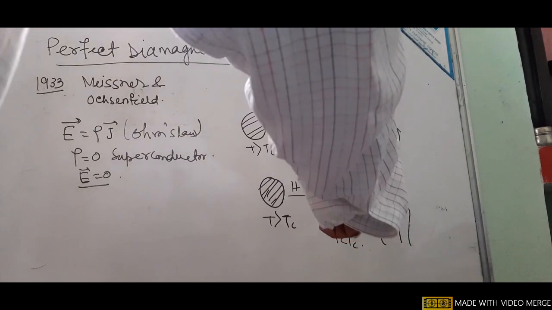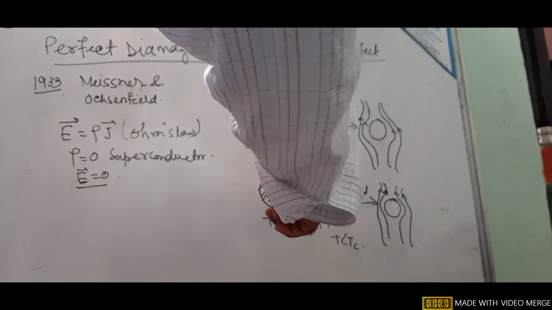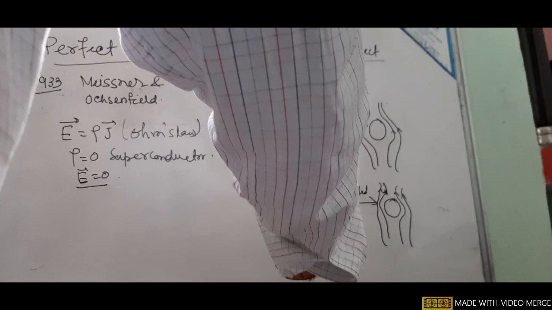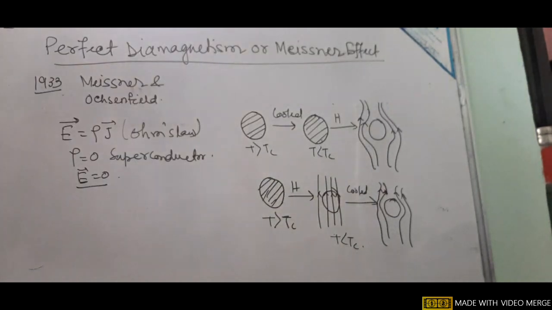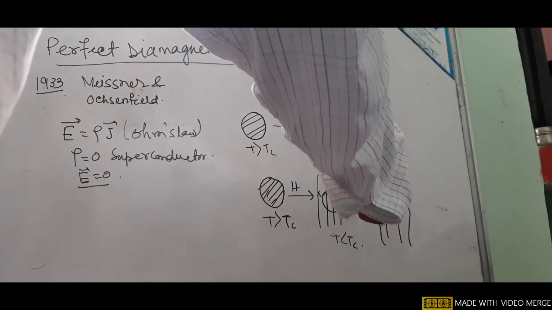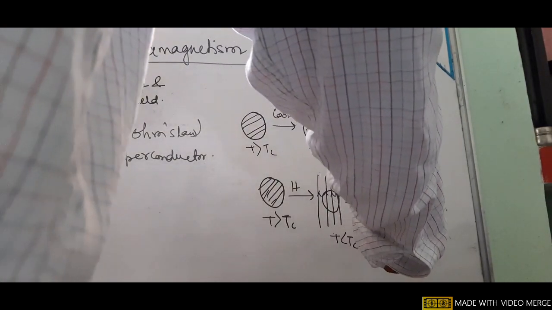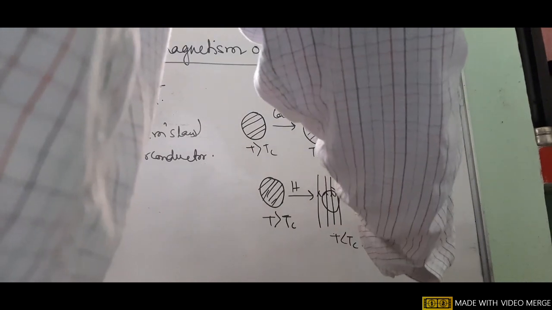Now consider the second case. Here, a normal metal is first placed in the magnetic field, and then we cool it below the critical temperature. Then what happens?